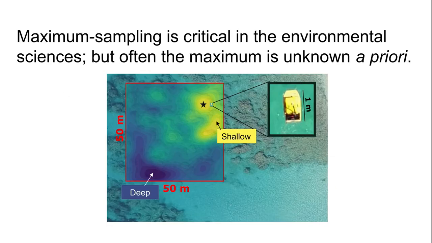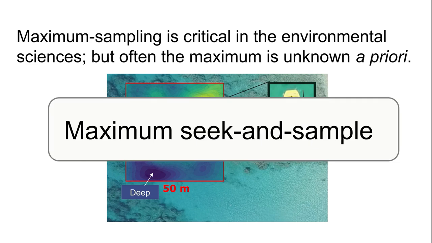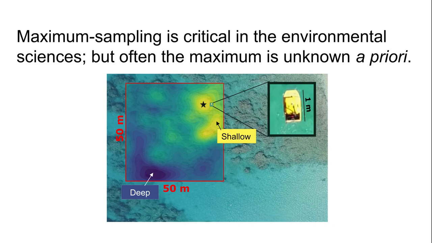We consider the problem of localizing and collecting observations at the global maximum of an initially unknown continuous environment with a robotic vehicle, the maximum sequence sample problem. We can formulate maximum sequence sample as a partially observable Markov decision process, or POMDP, with continuous state and observation spaces. An example of this problem is finding and sampling the shallowest coral head in this reef with an autonomous surface vehicle.